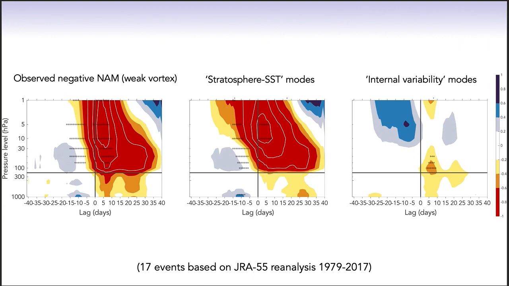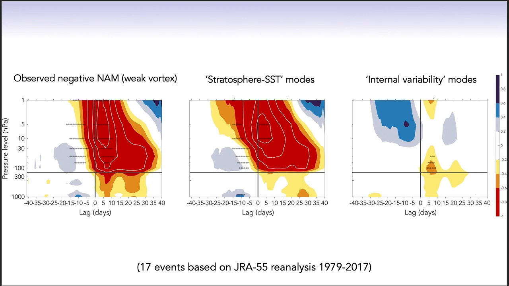The leftmost panel shows the original unfiltered composite of 17 observed negative NAM events. The middle panel shows the stratosphere SST eigenmode contribution to the total composite, and the rightmost panel shows the internal variability eigenmode contribution to the total composite. Note that when added together, the middle and rightmost panels equal the original leftmost panel.